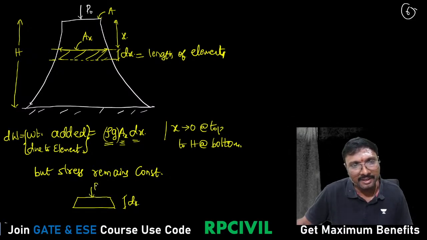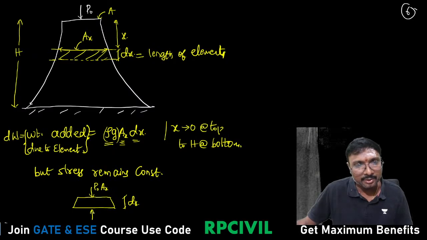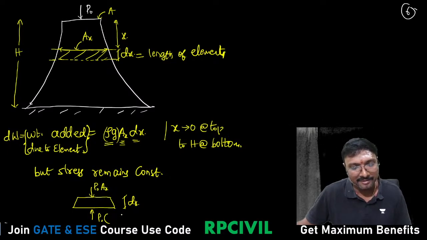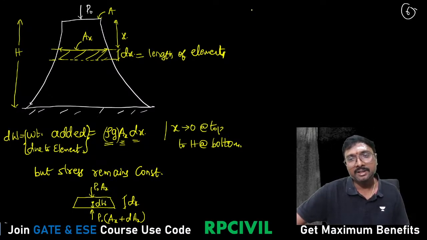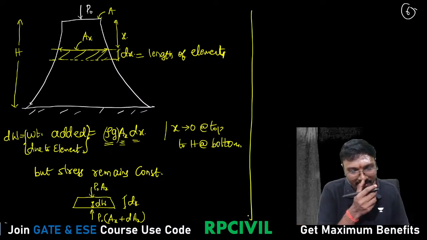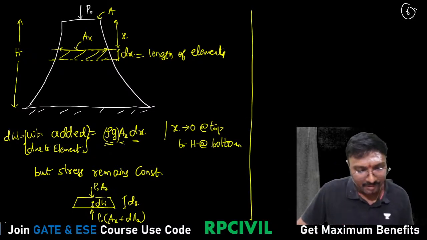The stress remains the same, that is the stress p naught into the area Ax is the force. Now at this place the stress remains the same, but the area will be different. That is Ax plus dAx, the change in the area. So this height is dx, and at this place the self weight dW will be acting. Is that clear, all of you?